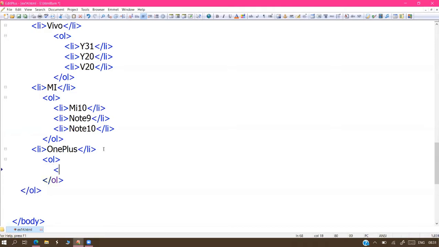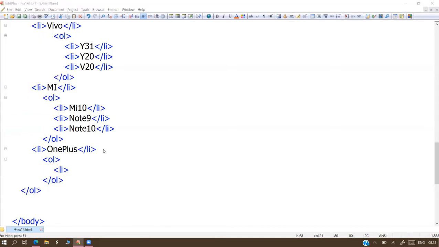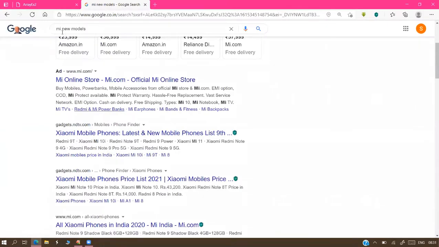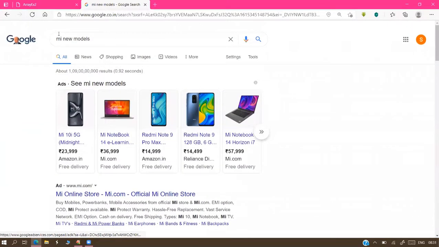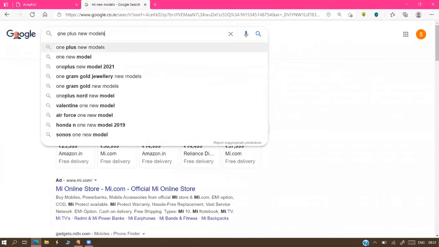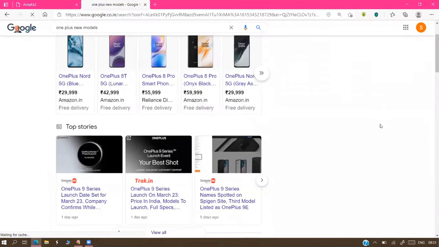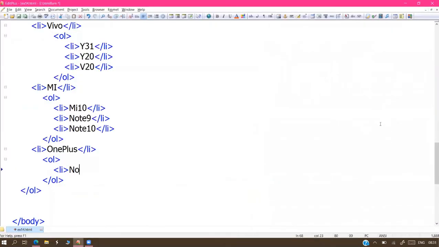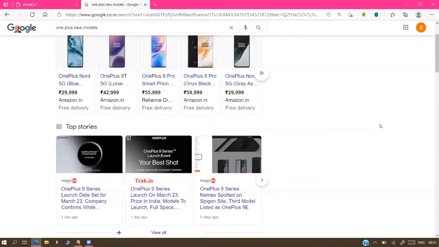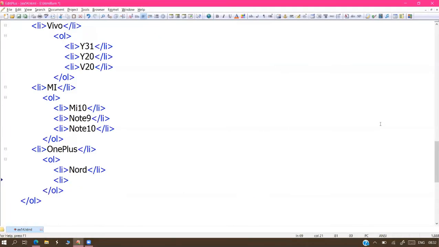Inside that, once again the LI, OnePlus models. OnePlus Nord, Eight.